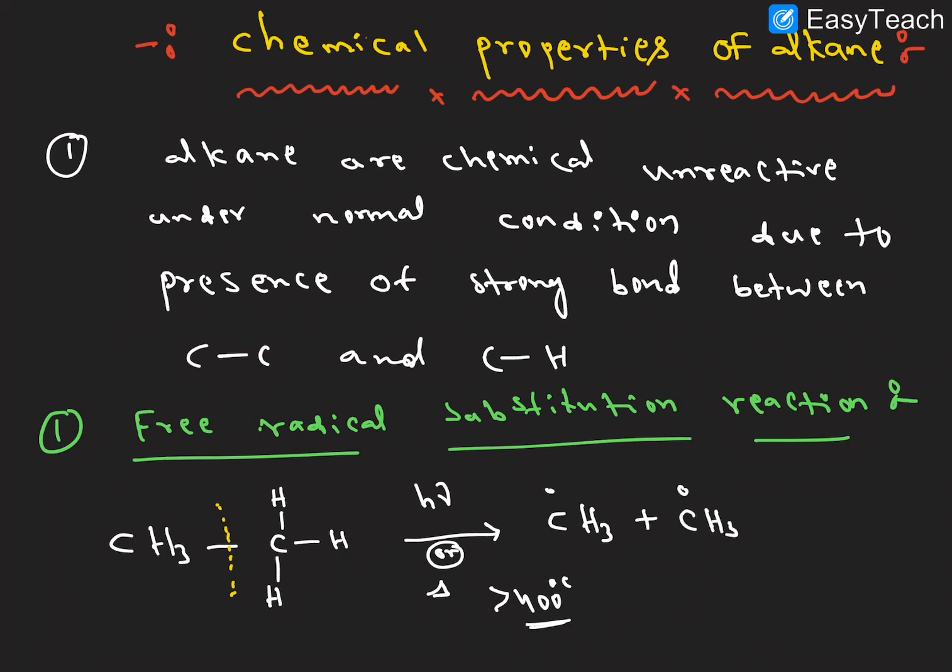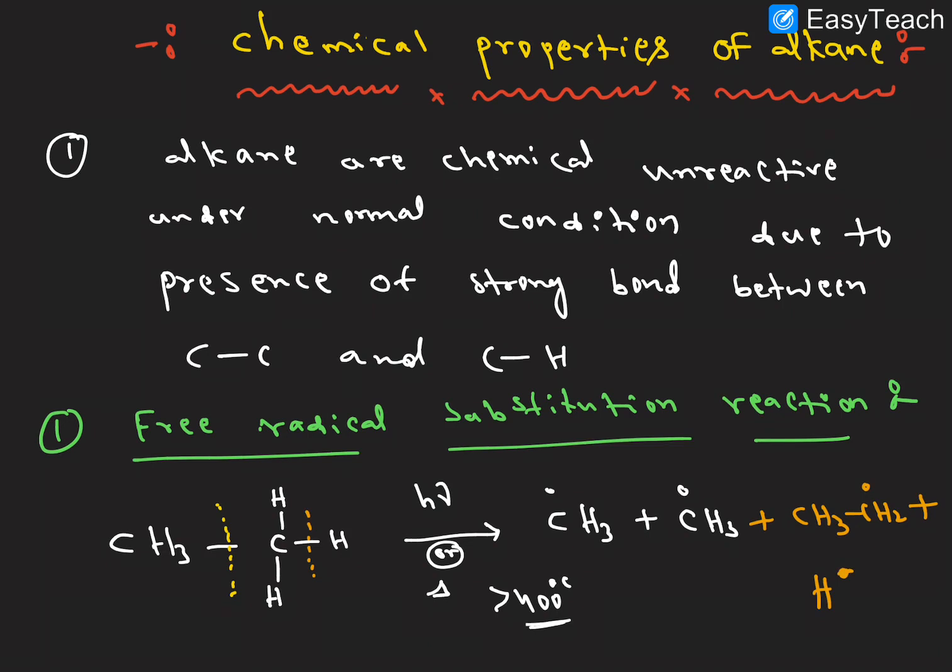Another possibility is the breaking of the bond between carbon and hydrogen, and the resultant products are the CH3CH2 radical plus the H radical. So these are the possibilities at high temperature.